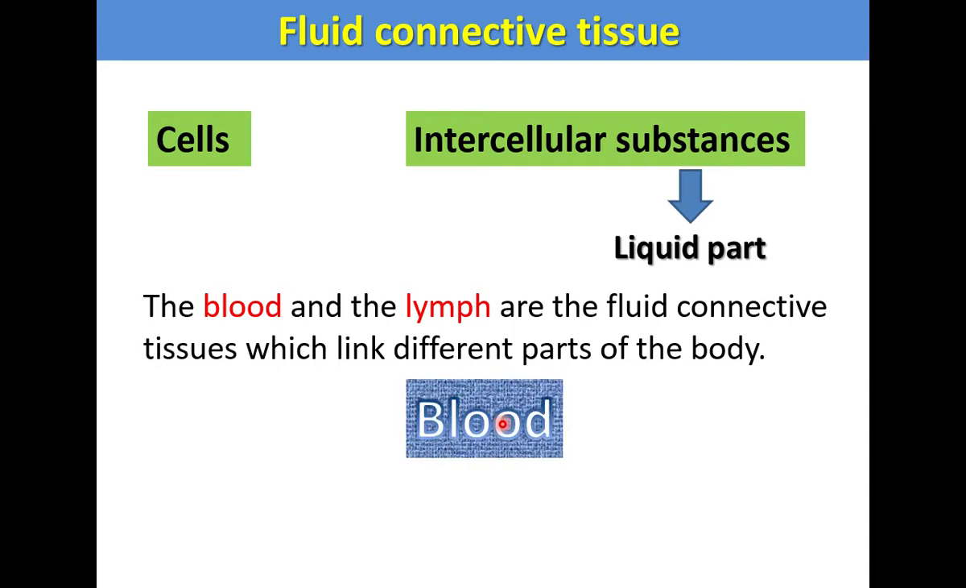Blood has two components, cells called blood cells or corpuscles, and the liquid part, the intercellular substance, which is plasma. The plasma is the fluid part. Blood cells and plasma together form blood. It is a fluid connective tissue.